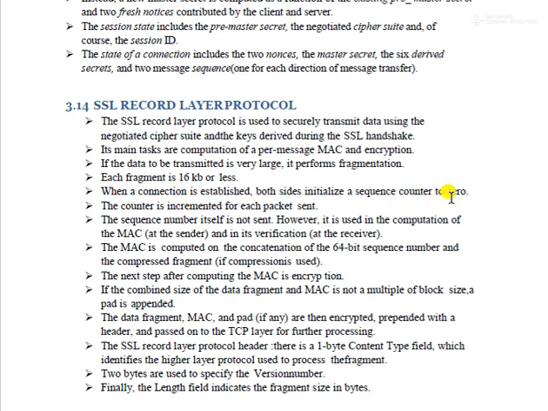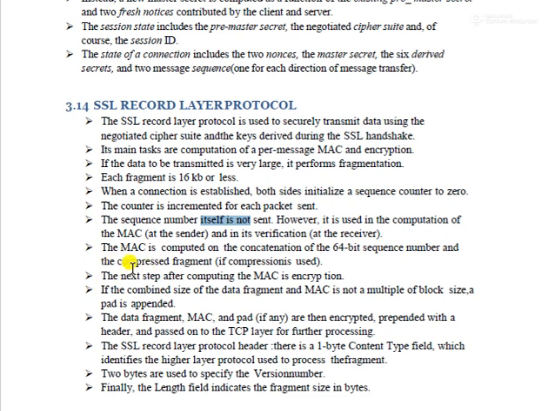The counter is incremented for each packet sent. The sequence number itself is not sent. However, it is used in the computation of the MAC. MAC is a message authentication code used for verification at the receiver end. The MAC is computed on a constant concatenated with the 64-bit sequence number and the compressed fragment.